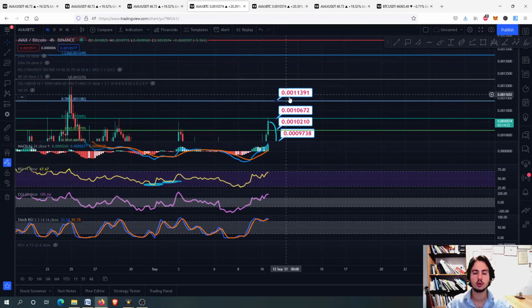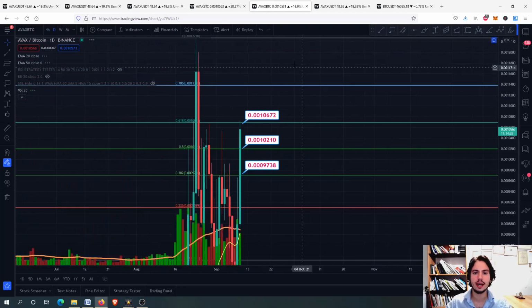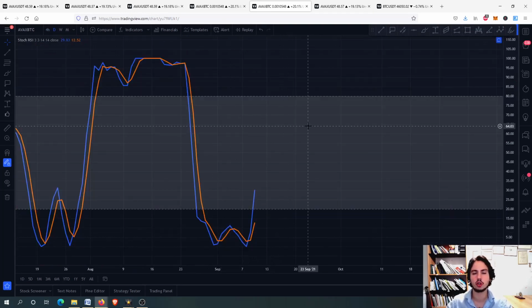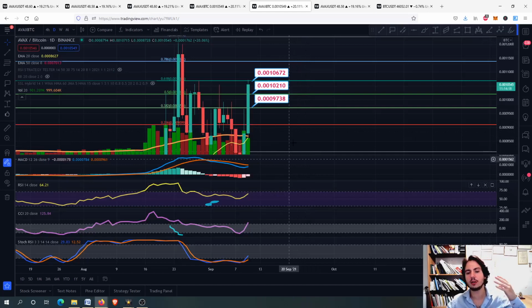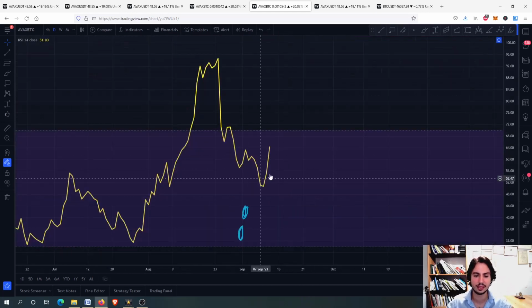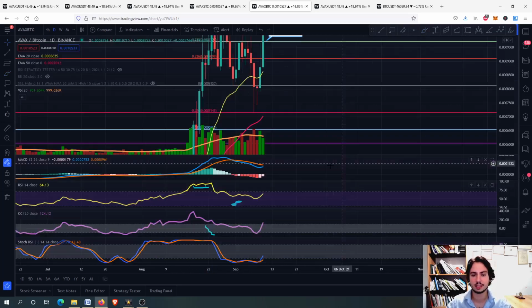Okay, so let's go to the daily frame pretty quickly, and here we have the stochastic RSI in an oversold, just like we had back on the USDT chart, Avax against USDT. So now we can confirm that we can go up higher. You can see that the RSI is a little bit on the 50, even higher. You can see that now the card is smiling as well, seeing this movement for the Avax Bitcoin chart.